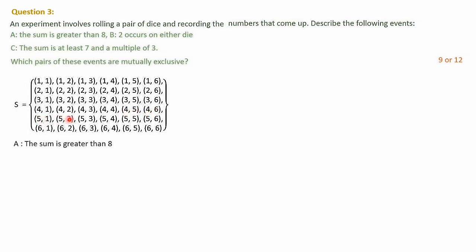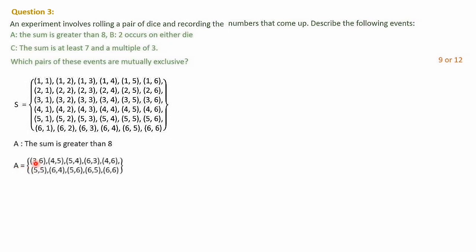5 1 no chance. 5 2 no chance. 5 3 no chance, because 5 and 3 adding them 8 will be coming. Then 5 comma 4 chance is there. 5 5 there is chance, because 5 plus 5 10 will be coming. 5 plus 6 11. Okay, and here 6 1 no chance. 6 2 no chance. 6 3 there is a chance because 9 is there. 6 plus 4 there is 10. 6 plus 5 11 chance is there. 6 plus 6 12. So you have to use a pencil and cut the sample space after writing, so that it is easy to identify at the end.